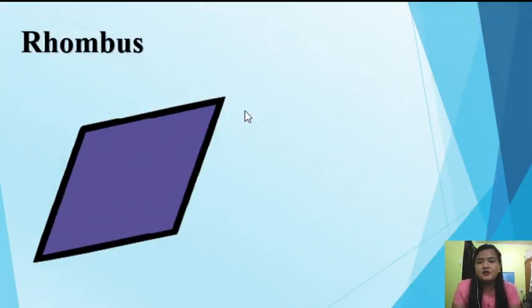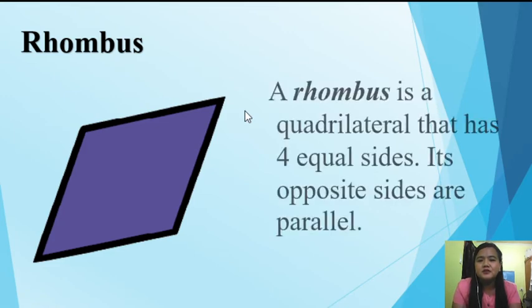Okay, let us proceed to this rhombus. So, a rhombus is a quadrilateral that has 4 equal sides. So, kung titignan natin, alin doon sa mga natapos nating diniscuss ang may 4 equal sides? Tama, square. So, kagaya ng square si rhombus or kagaya ni rhombus si square na merong 4 equal sides.